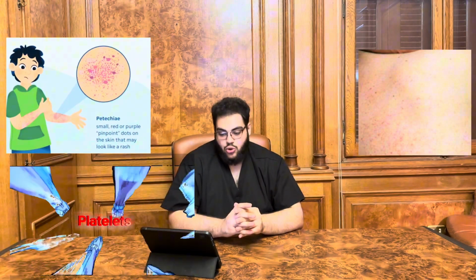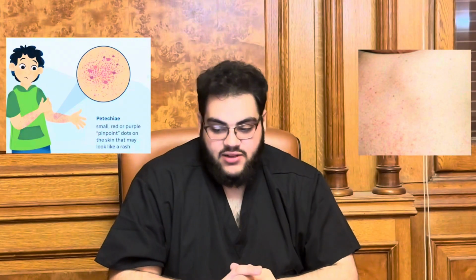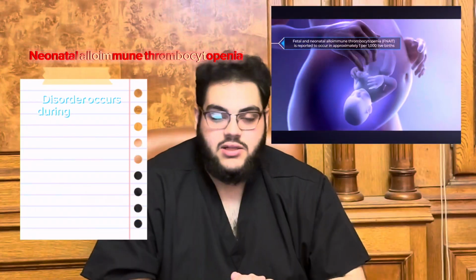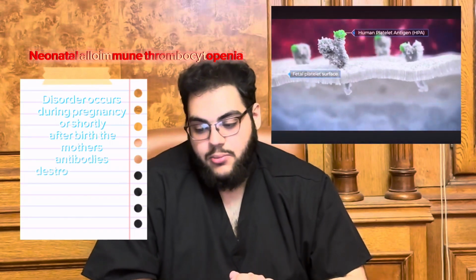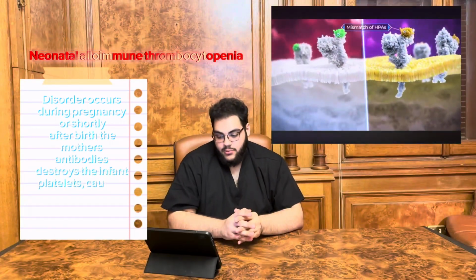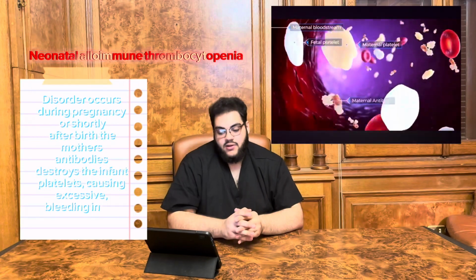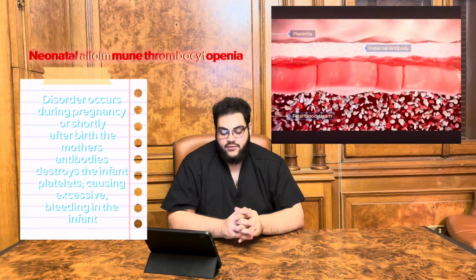Immune thrombocytopenia is a disorder in which the immune system mistakenly attacks and destroys its own platelets, resulting in severe thrombocytopenia, with or without bleeding. Neonatal alloimmune thrombocytopenia is a disorder that occurs during pregnancy or shortly after birth, when the mother's antibody destroys the infant's platelets, causing excessive and severe bleeding for the infant.